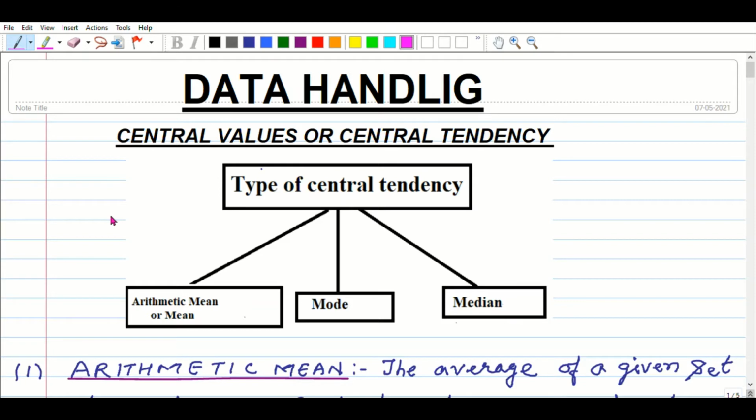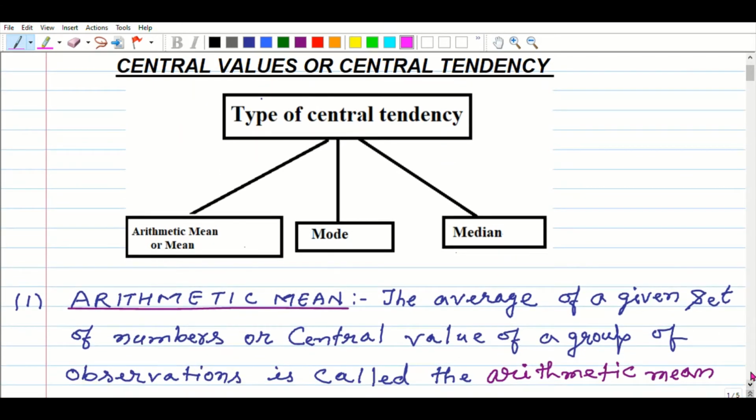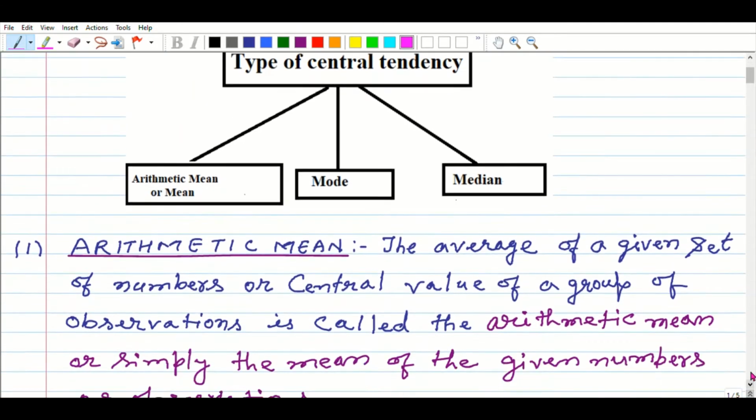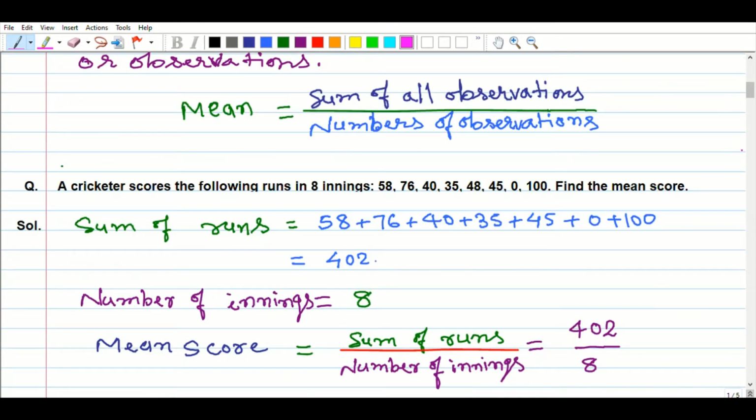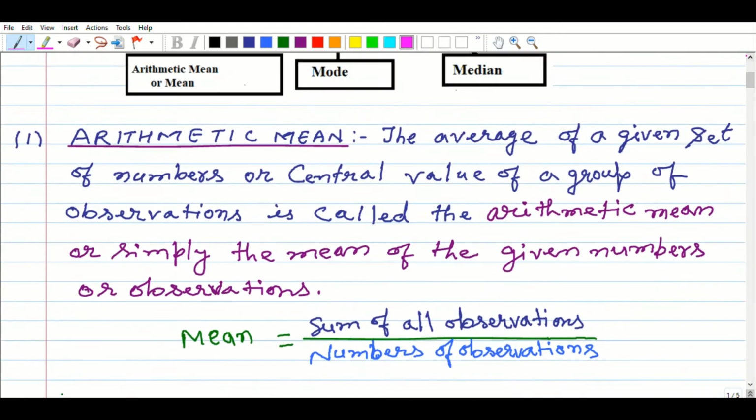Dear learners, here I have written: the average of a given set of numbers, or central value of a group of observations, is called the arithmetic mean, or simply the mean, of the given numbers or observations.